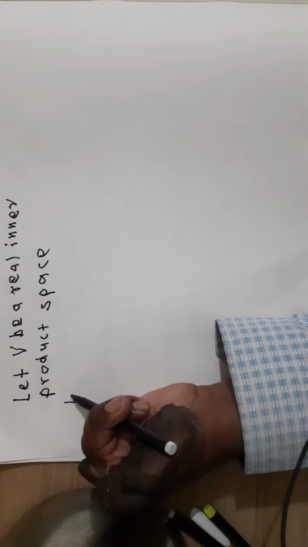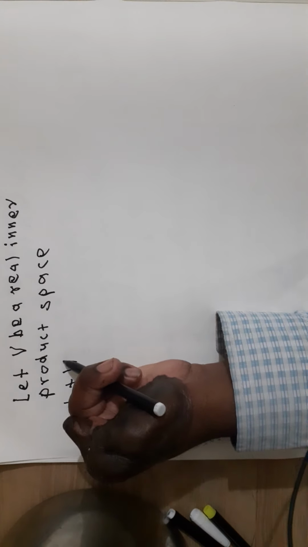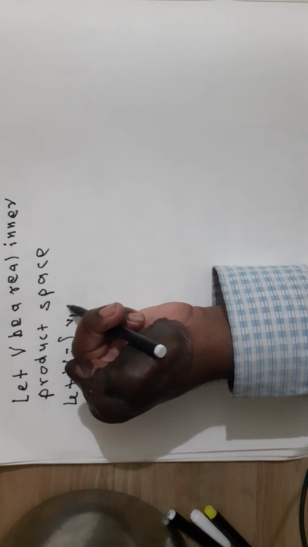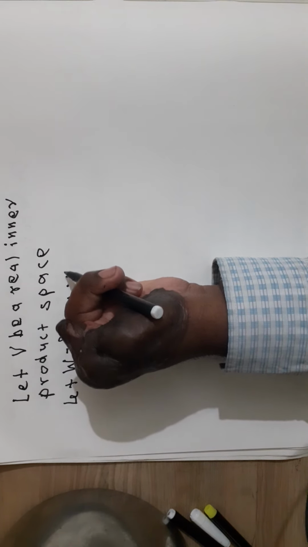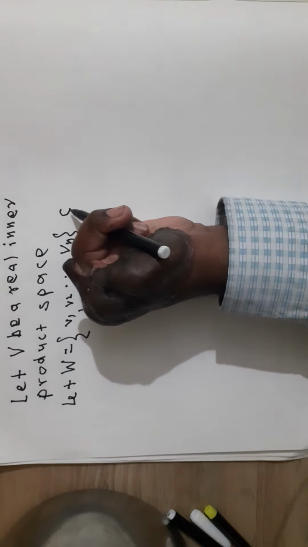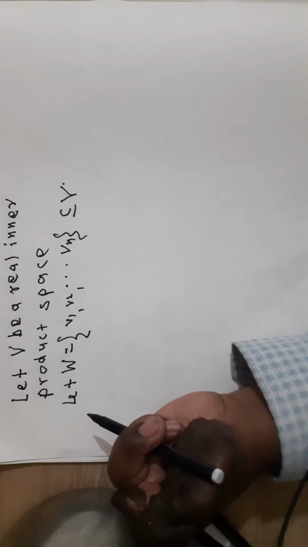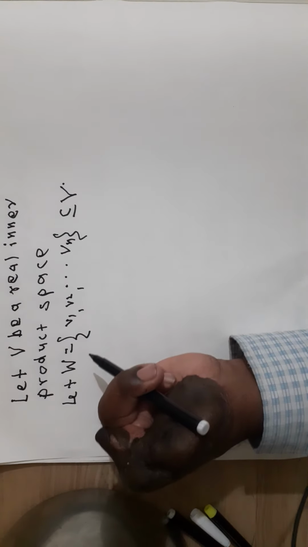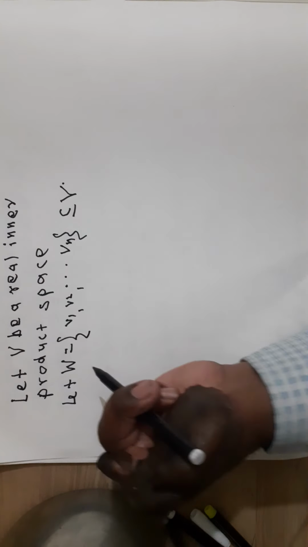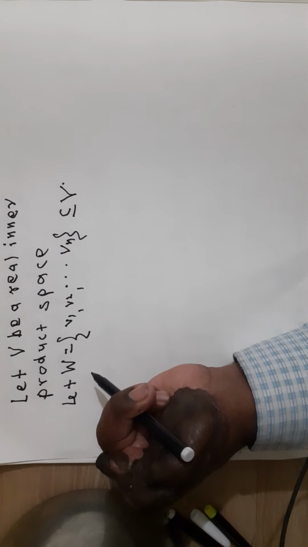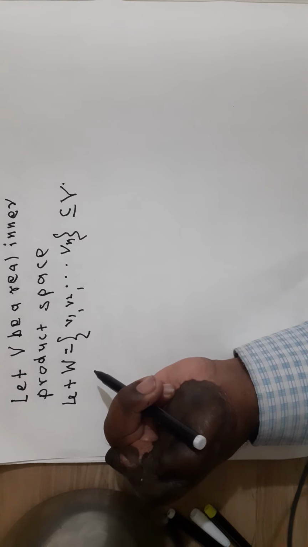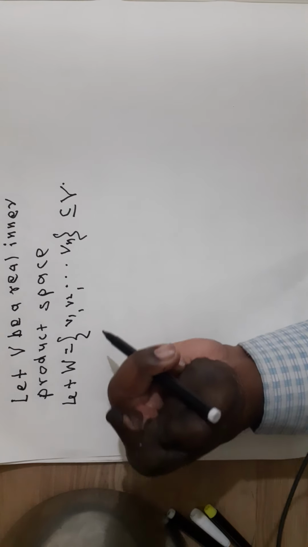Let W be a set of vectors v1, v2, ..., vn, a subset of phi, a real inner product space. Then the set W is said to be an orthogonal set if any two vectors of W are orthogonal, meaning perpendicular to each other.